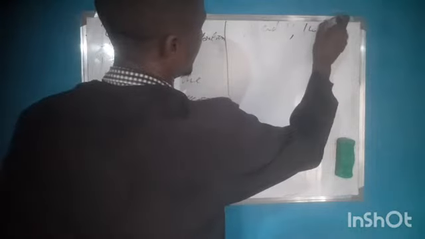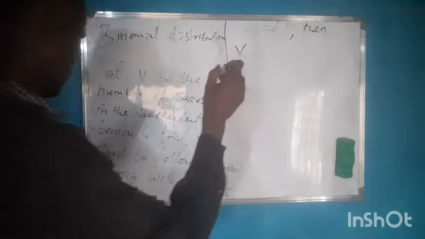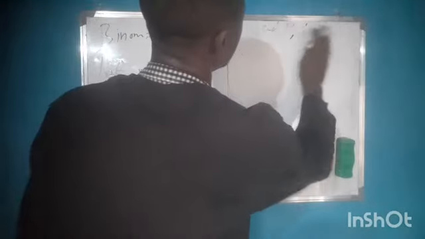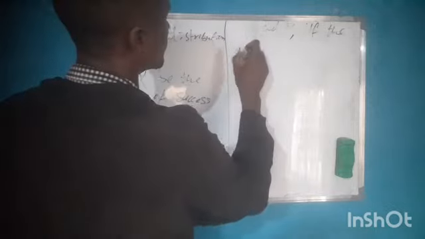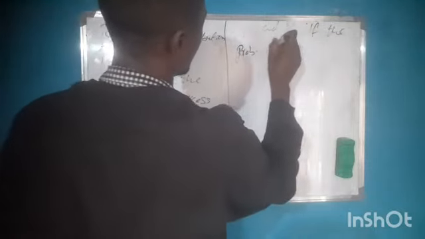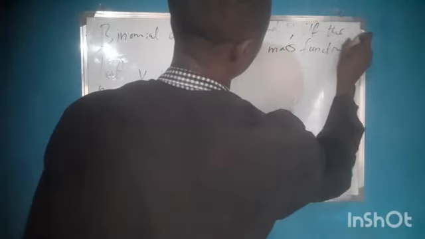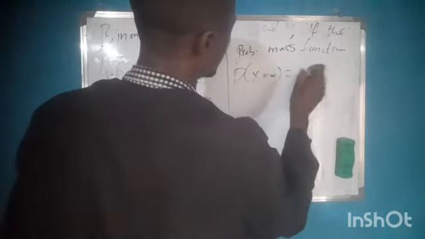Then x is said to follow a binomial distribution with parameter n, p if the probability mass function P of X equal to small x is equal to what?